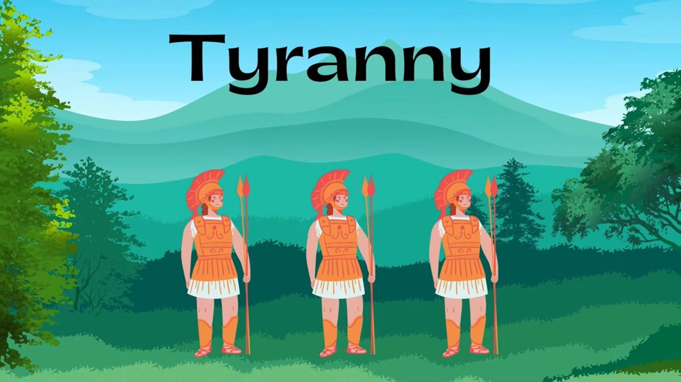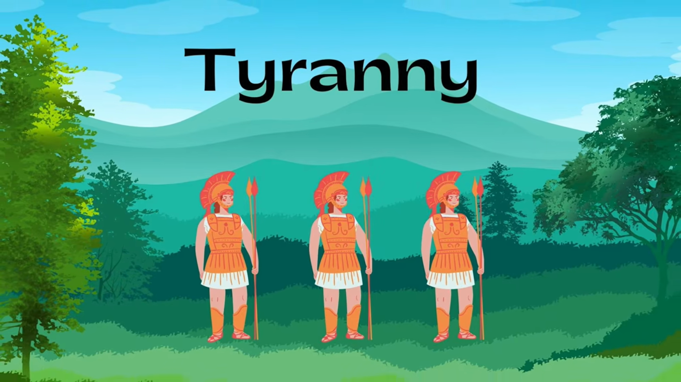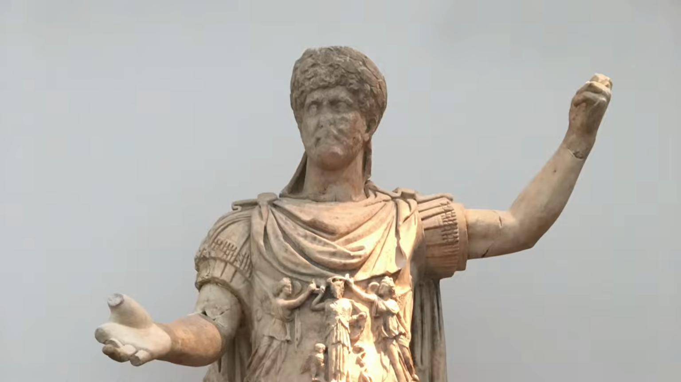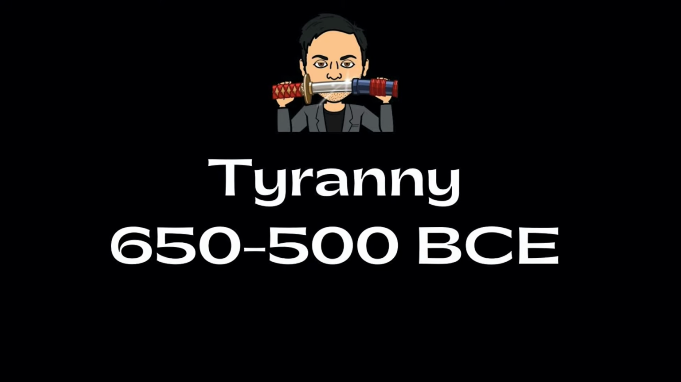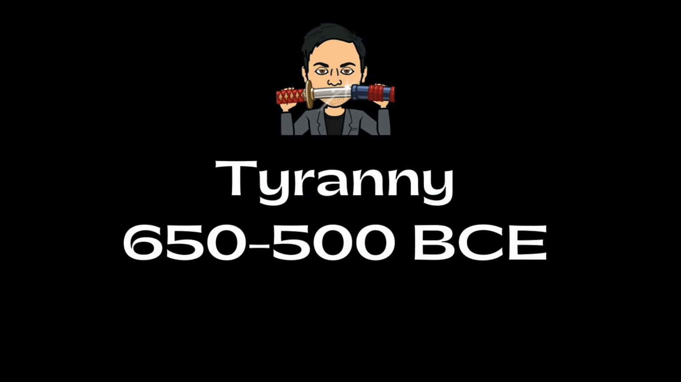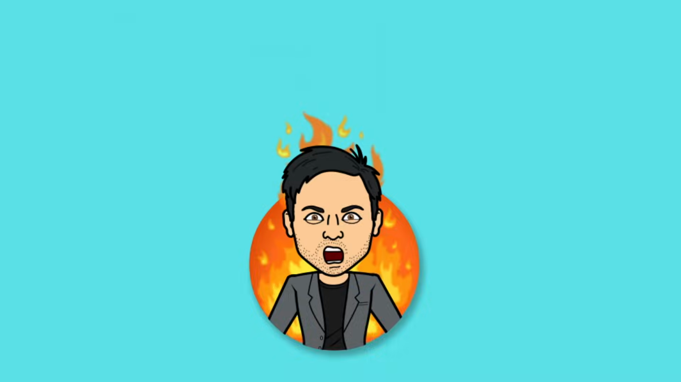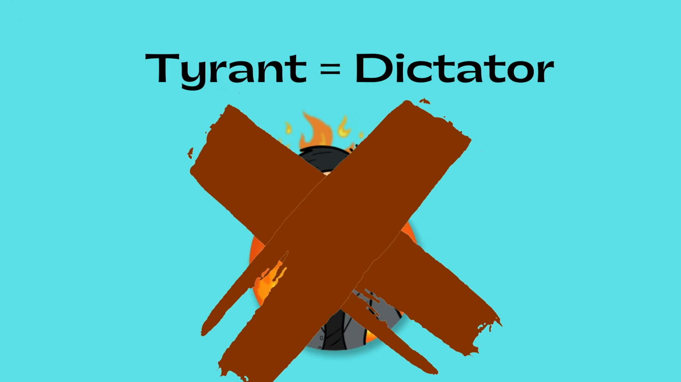The next form of government is tyranny. A tyranny is a form of government in which one person rules by force illegally. This was a common form of government in ancient Greece during the 600s until about 500 BCE. Another word for a tyranny is a dictatorship.